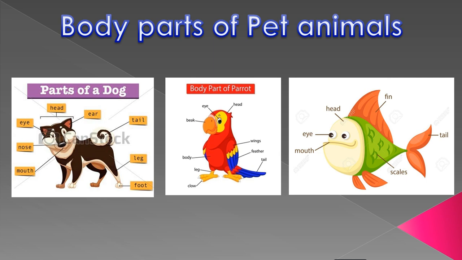Okay, students, now we can see the body parts of a fish too. Fish also have a mouth, eyes, head, and fin, and then the tail and the scales. Only one thing that fish do not have, that is a nose. They do not have a nose. They breathe with the help of gills.